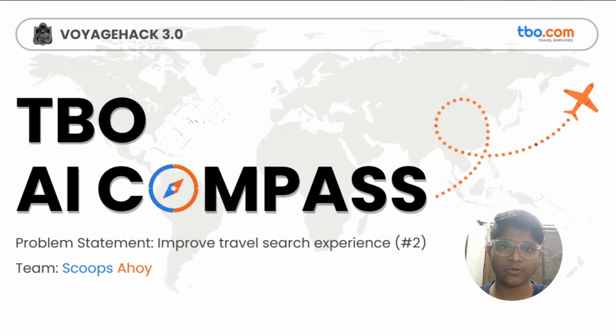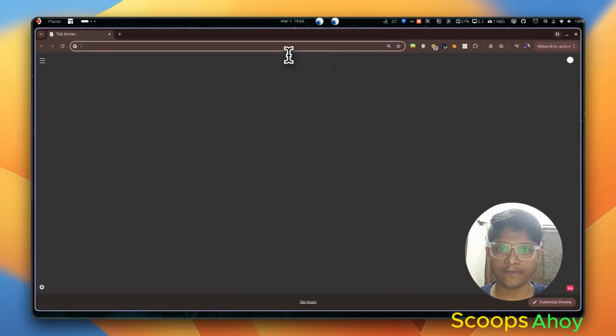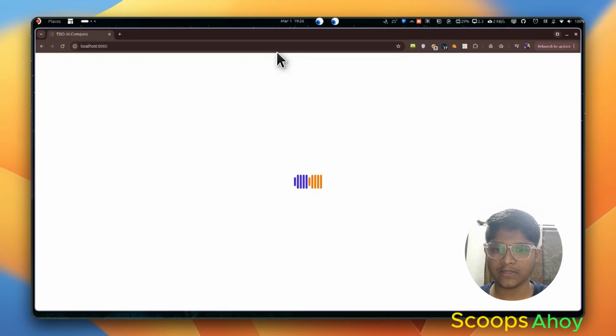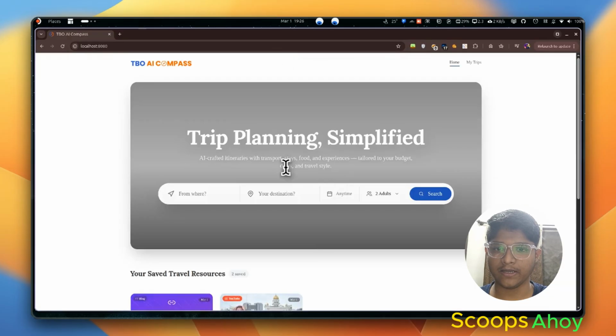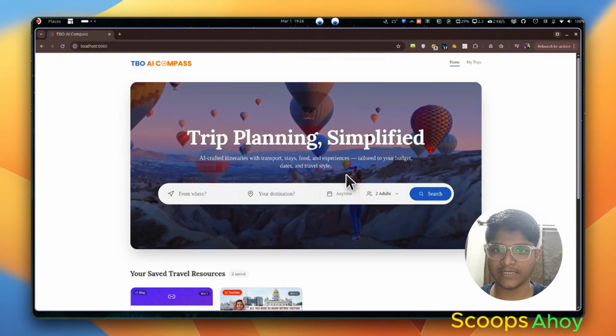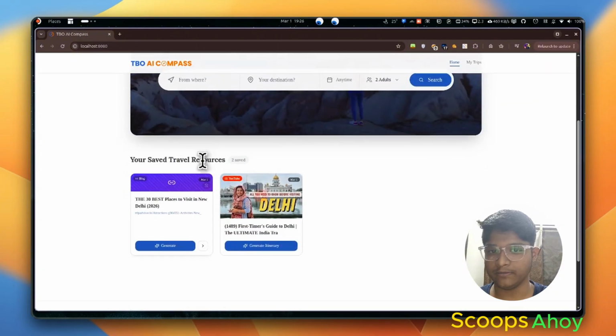Today I'll be showing you our product, TBO AI Compass, an iterative platform for planning travels. I'll be showing the prototype that we built for this hackathon. Initially, this is our landing page, in which a variety of features are there, from destination to the time you need to reach the place.